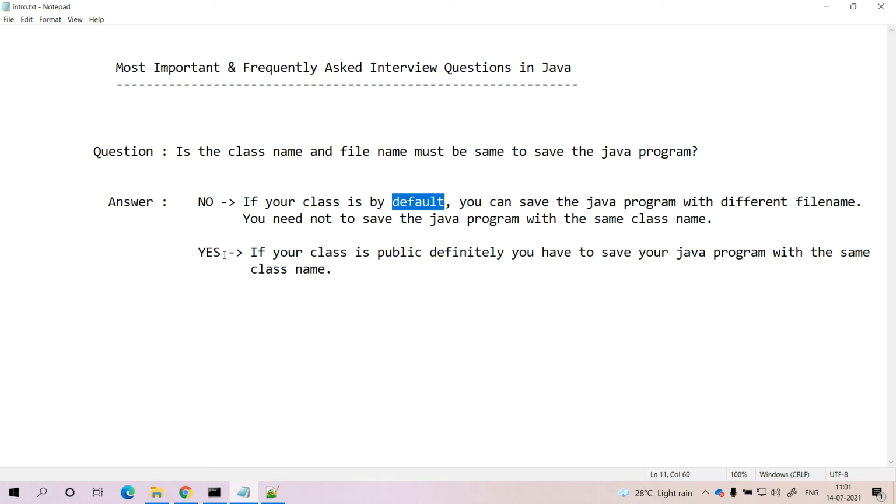And you have one more answer. The answer is yes. Yes, the class name and file name must be the same to save the Java program. When the class has public visibility, definitely the class name and the file name should be the same.